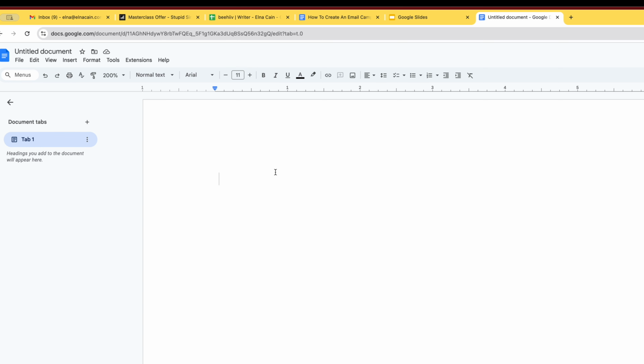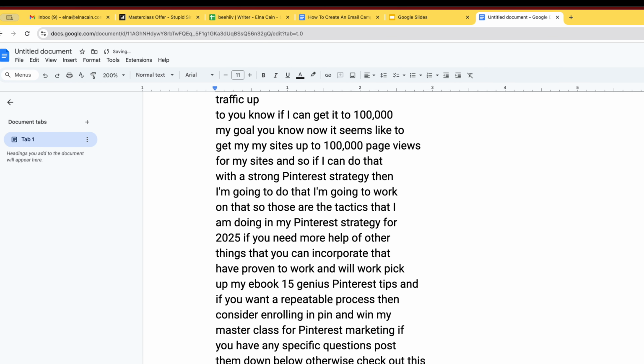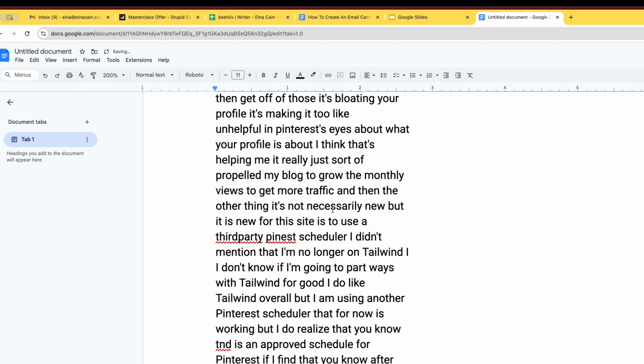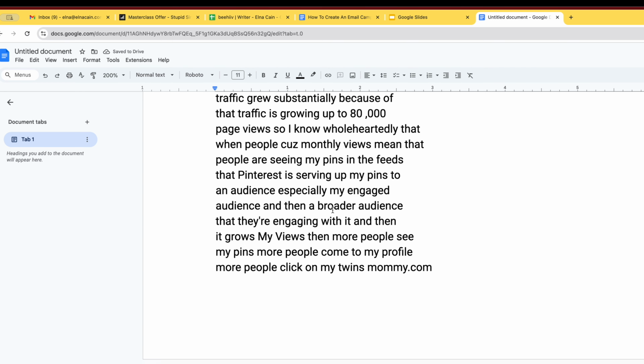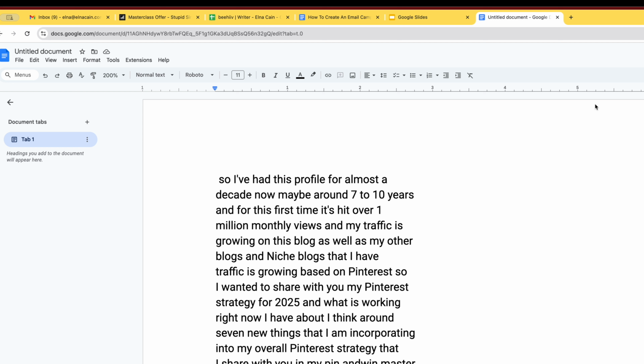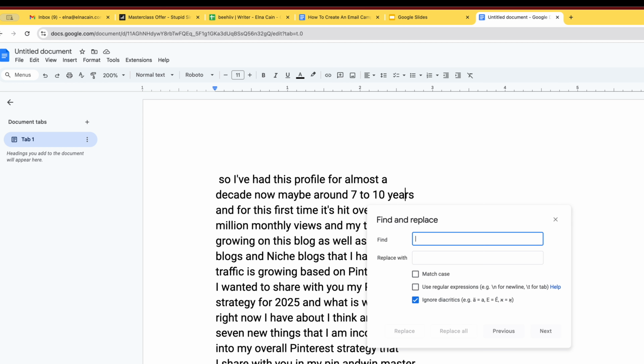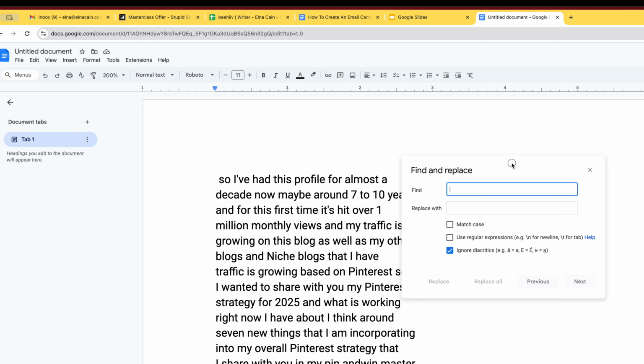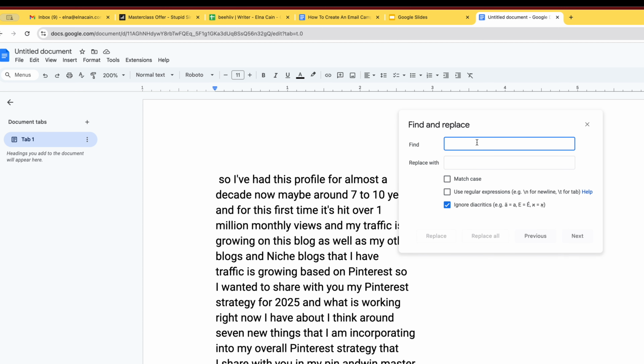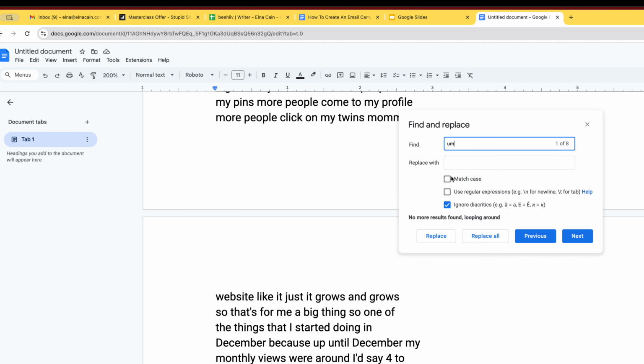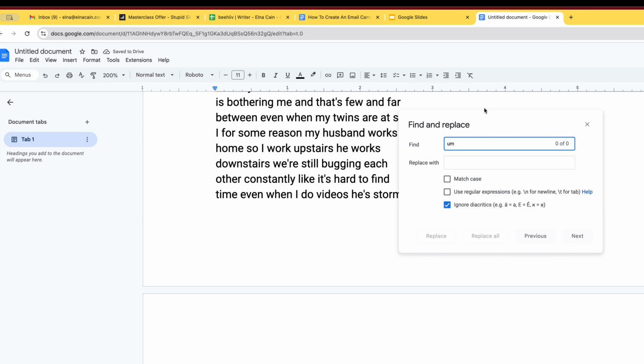From here, I'm going to paste it into a Google Doc because it's not formatted the way I want it to be formatted, so I need to do some formatting. The first thing I do is Control F for finding, and then I press the 3 dots there, and it brings up this thing. I want to get rid of my ums. There's like 8 of them. So I'm going to replace with nothing. Replace all. So now there's 0. I'm going to see if there's ums. Okay. So that's one thing I'm going to do.